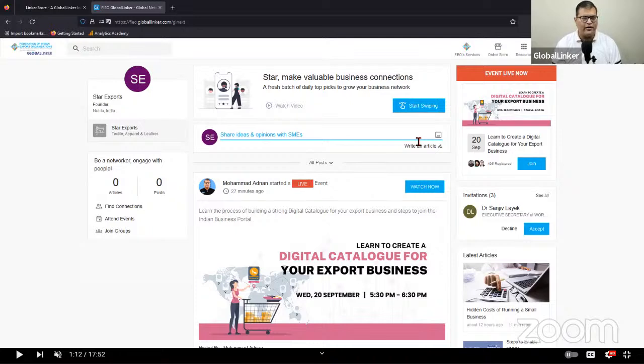And as I mentioned earlier, GlobalLinker, this ecosystem has two parts. One is the digital commerce part, which we are any which ways discussing. The second part is about business networking. And one of the very common activities that people do on this interface, other than sharing information about the product or services that they are offering, is to connect with other business owners. So similar to how we do social networking on Facebook or professional networking on LinkedIn, this is where businesses do business networking, where one business owner is connecting with other business owners.